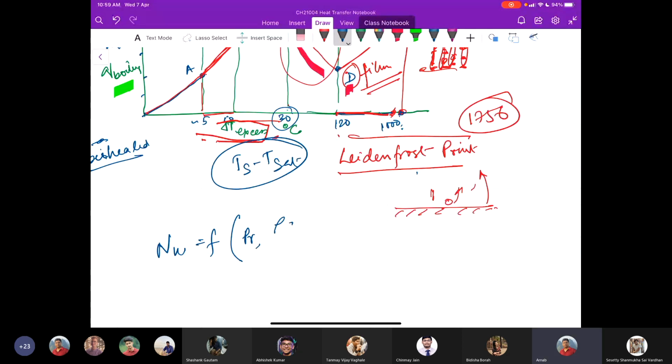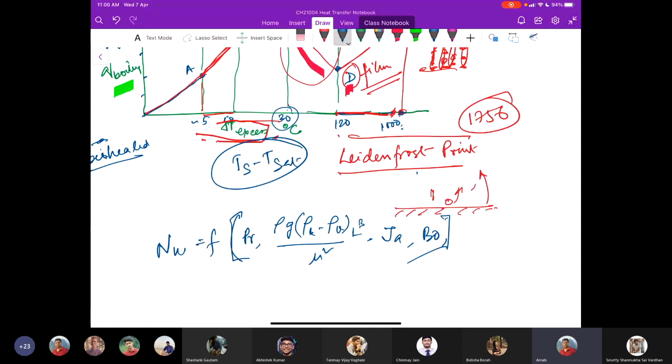We have the Grashof number, L cube. We have one term called the Jacob number. I'm explaining that. This is then Bond number. So we are introducing two new dimensionless numbers here.